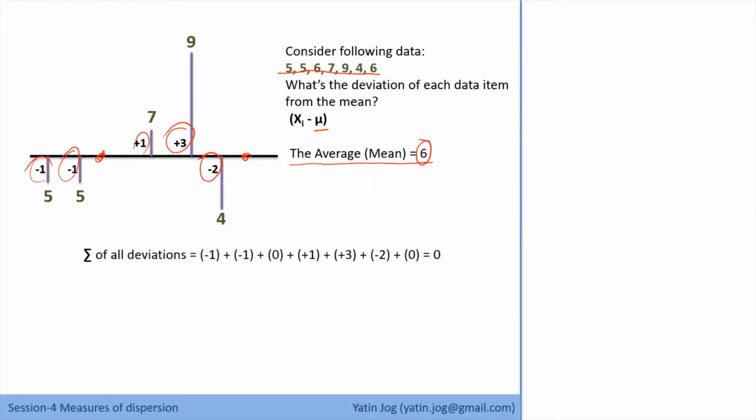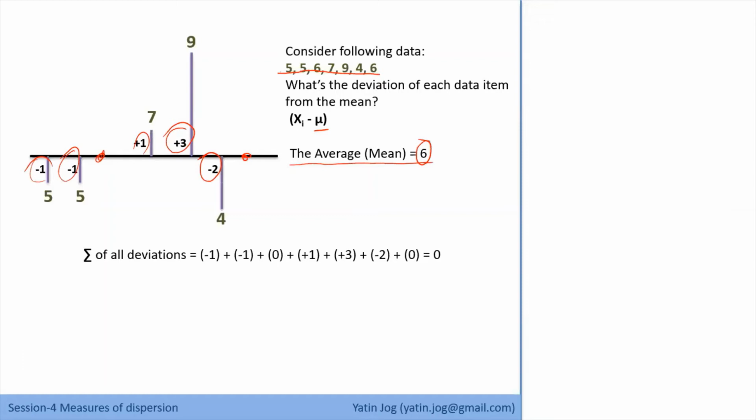If I just try to add all this deviation, the answer of summation is coming as 0. And it will be always 0. Why? Because I'm trying to calculate the distance of each data point from the mean, and mean is the middle point. Considering all the values, mean is always the middle point. So if mean is the middle point, that means 50% is below the mean and 50% is above the mean, and they will cancel out each other. In terms of difference, they will cancel out each other.